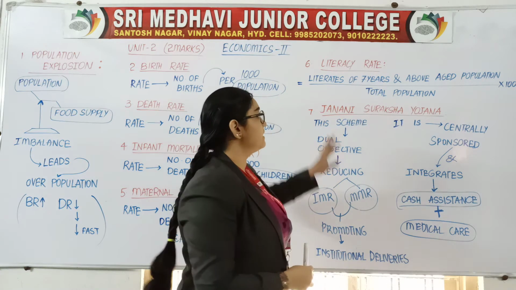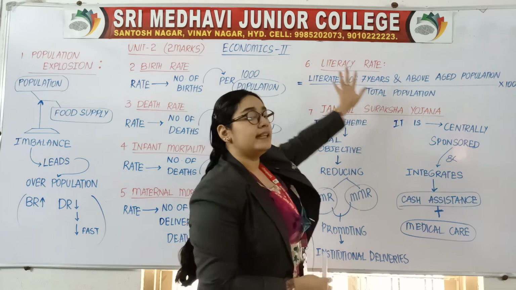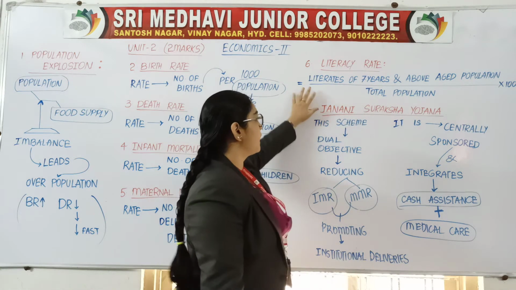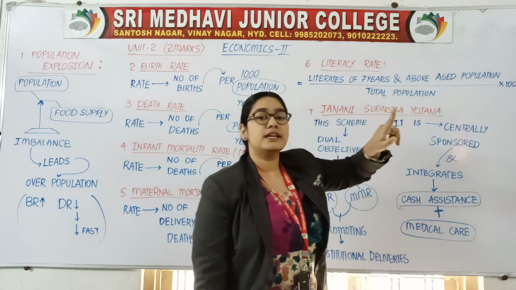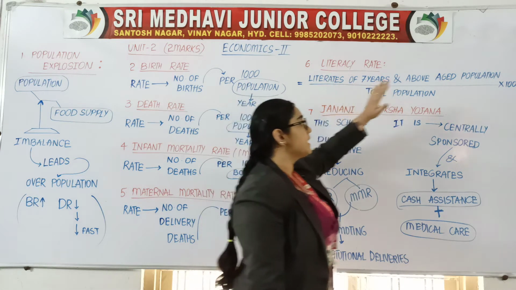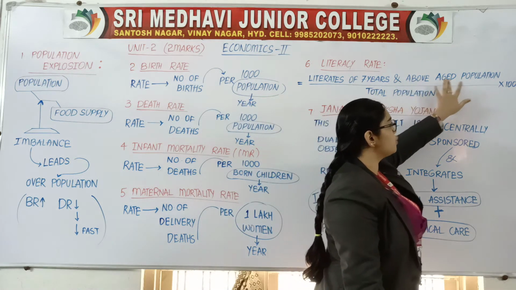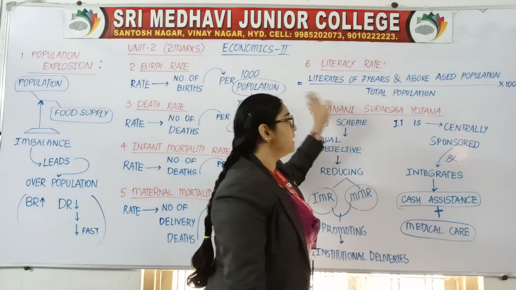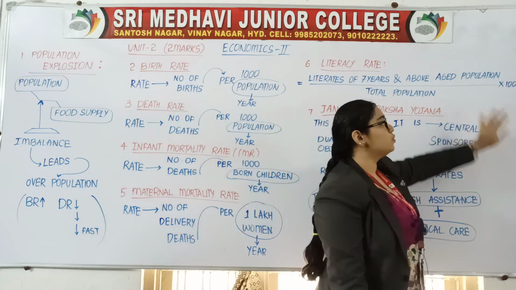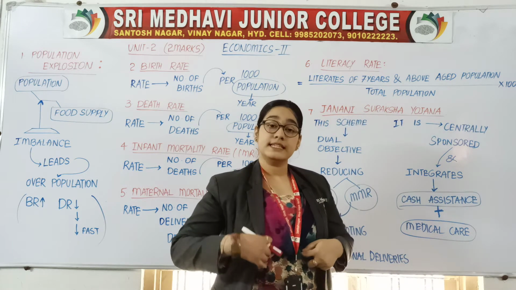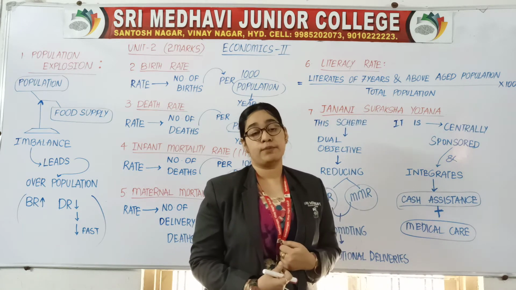Alright. So let us see what is the definition of literacy rate. Literates of 7 years and above aged population divided by total population into 100. This is the definition as well as formula.